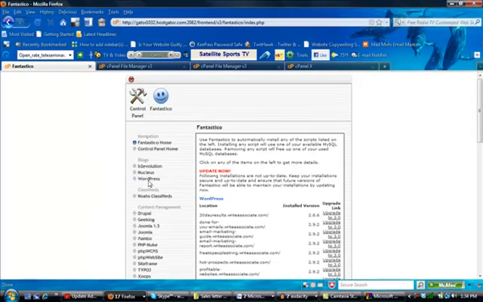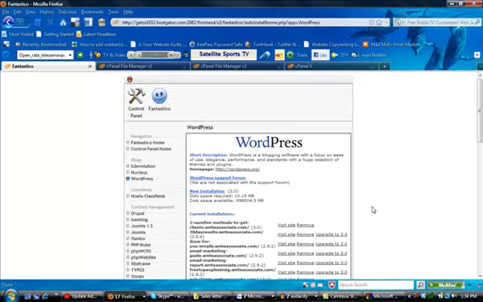So over here on the left hand sidebar, you can see there's a little option called WordPress, so I'm just going to click that. Okay, and then it's showing me I already have a lot of subdomains here that I have WordPress installed on. You may not see all of these, and that's fine. What you're going to want to do is click New Installation.